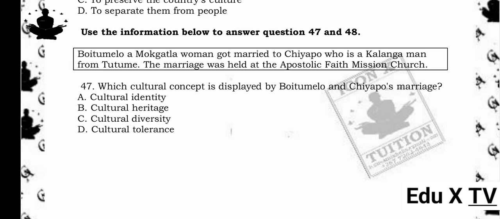47. Which cultural concept is displayed by Butimelo and Chiapo's marriage? A. Cultural identity. B. Cultural heritage. C. Cultural diversity. D. Cultural tolerance. The answer is C. Cultural diversity. Reason being, the marriage between Butimelo (Mokgatla) and Chiapo (Kalanga), from different cultural backgrounds, shows cultural diversity.